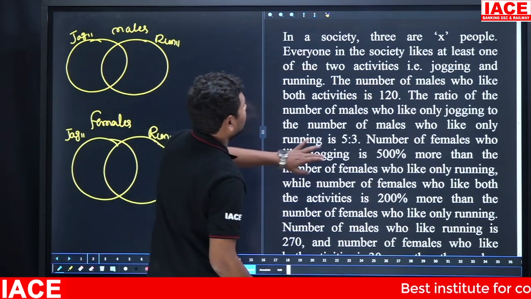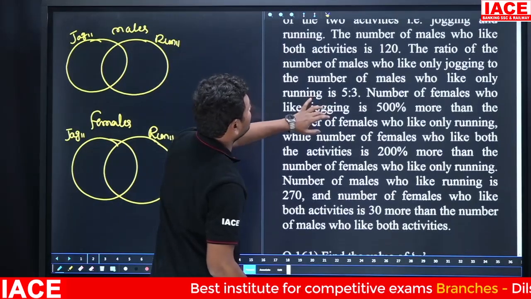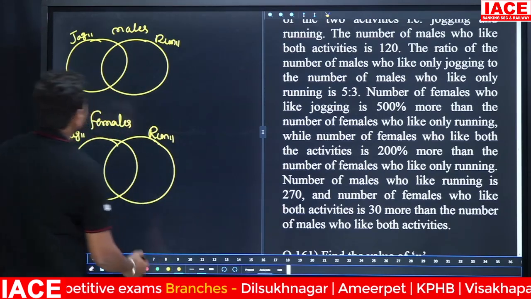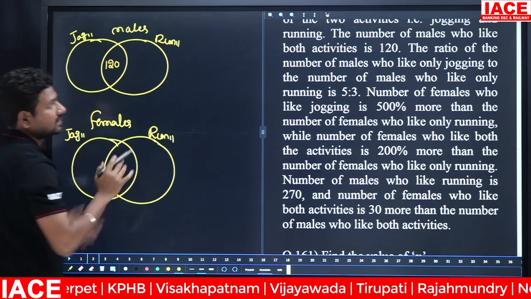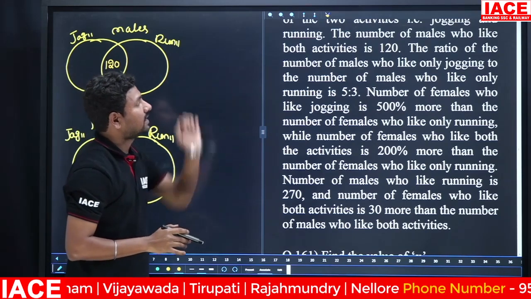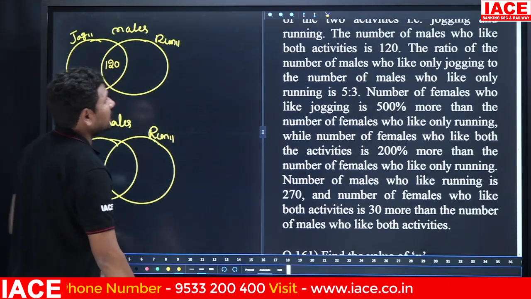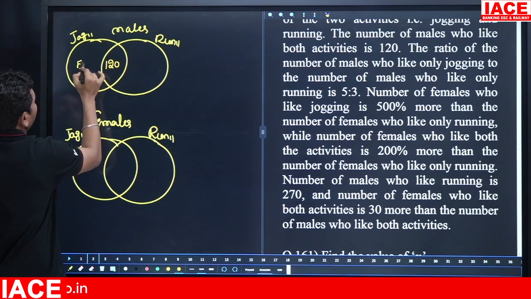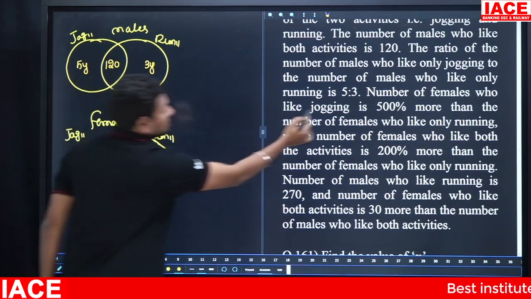Here, look at the data. The number of males who like both activities, jogging and running, is 120. The ratio of the number of males who like only jogging to the number of males who like only running is 5:3. That means 5y and 3y, where y cancels out in the ratio.